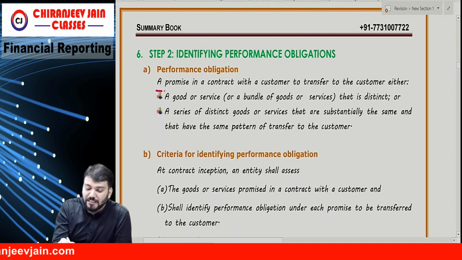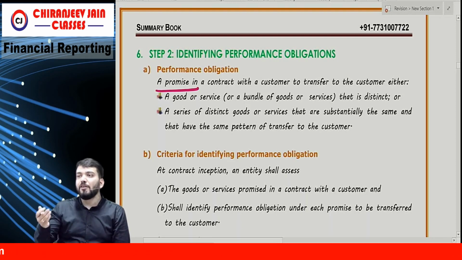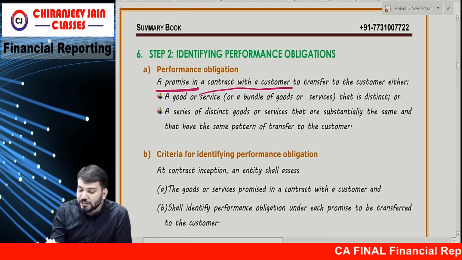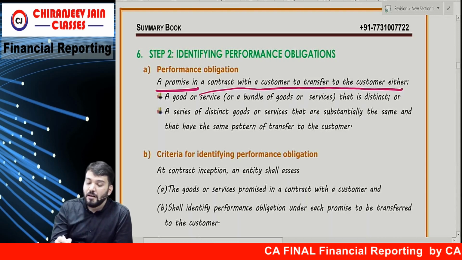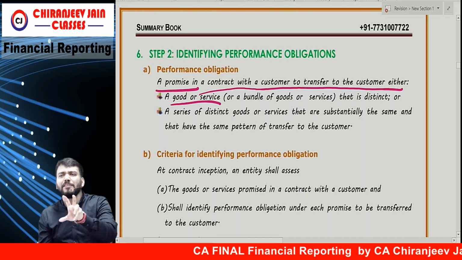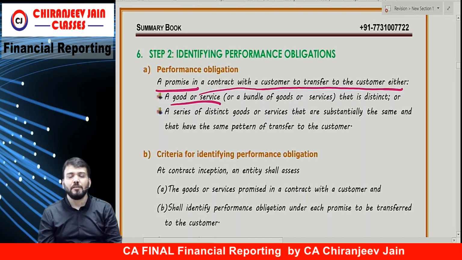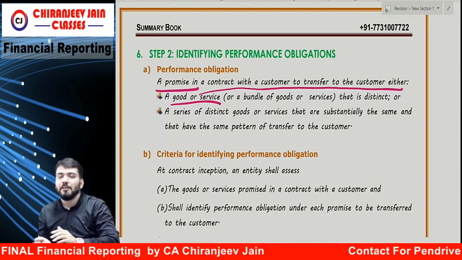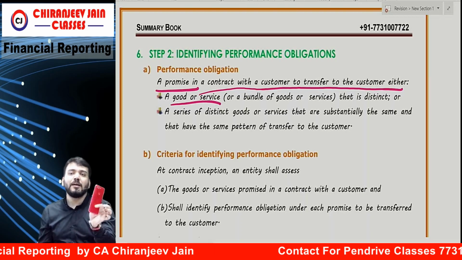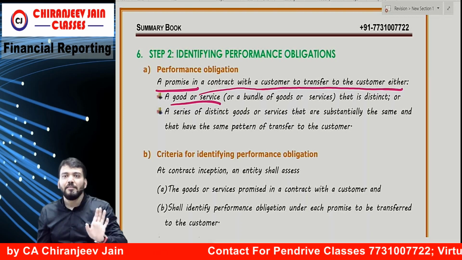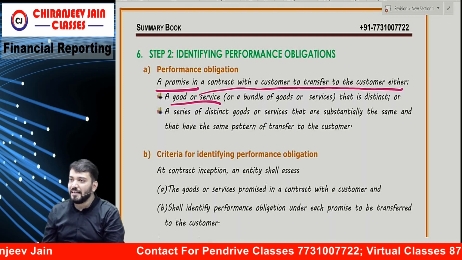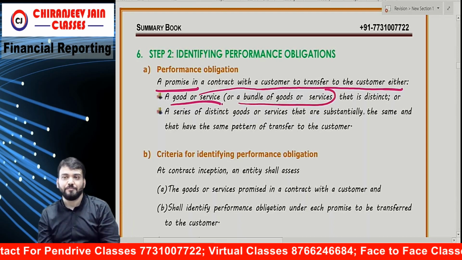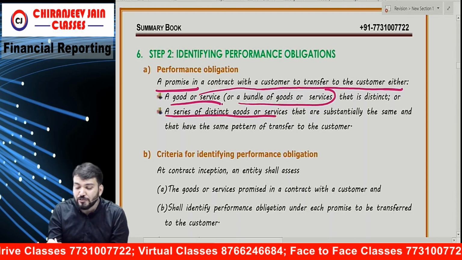A performance obligation is a promise in a contract with a customer to transfer to the customer either a good or service, or a bundle of goods or services that is distinct. Either one good or service, or a bundle of goods and services that are distinct. It means either one mobile or these 100 mobiles. Correct? That are distinct from others. A good or service, or a bundle of goods or services that is distinct. Correct? Or a series of distinct goods or services.